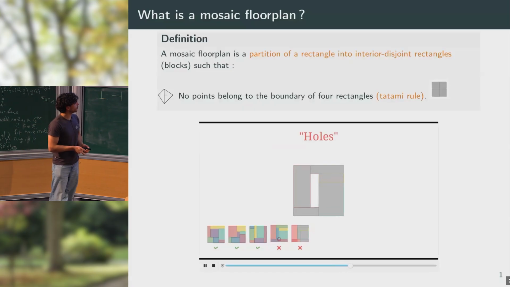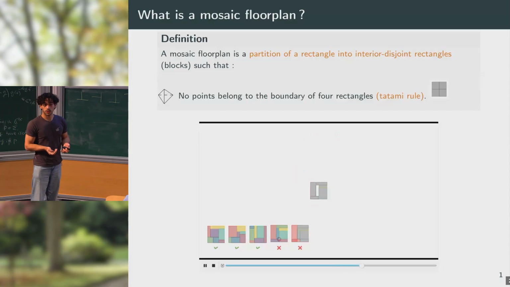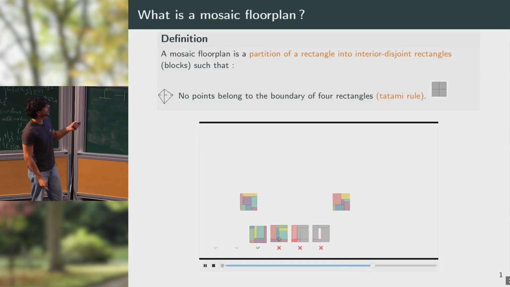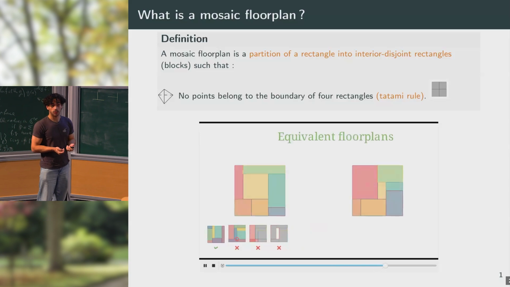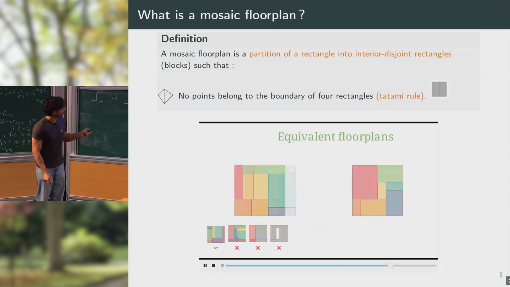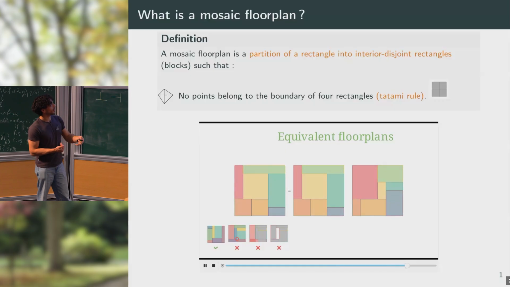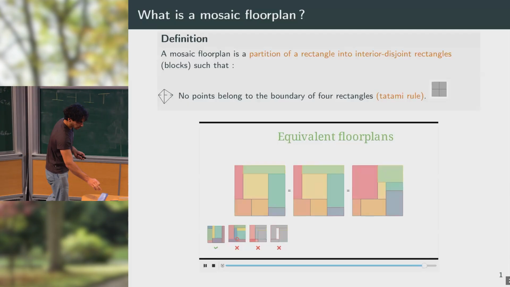Then, to consider floor plans as combinatorial objects, we will consider them with an equivalence relation. We will say that two floor plans are the same if we can go from one to the other by changing the size of the blocks. So for instance, here, I can do this deformation of the blocks to go from the first to the second, like so. So we consider them equivalent.